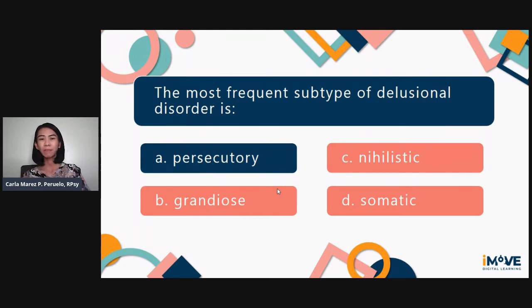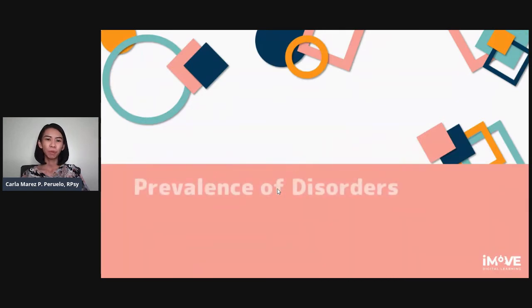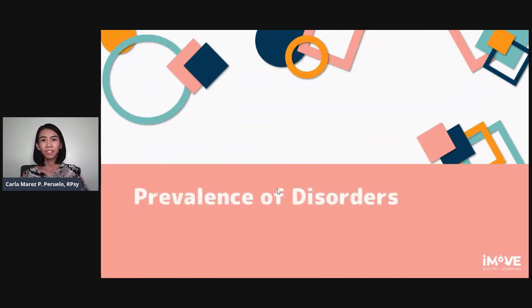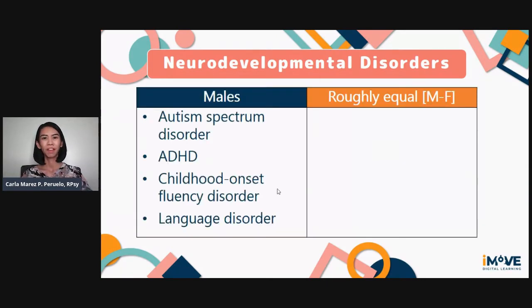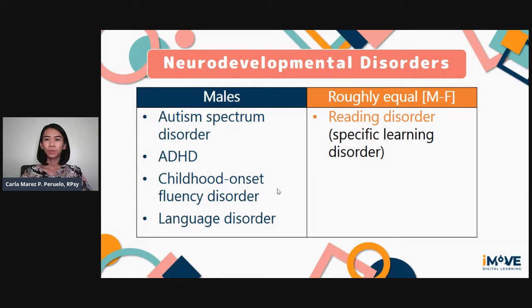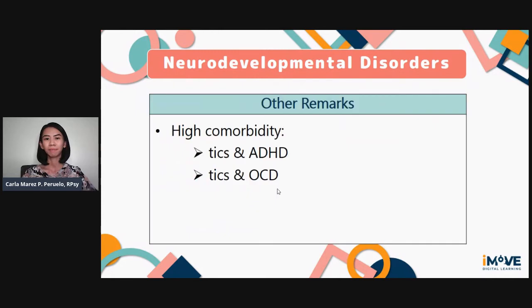We will learn this and more when we come to the discussion proper. We will discuss the prevalence of disorders based on DSM-5 chapters. Let's start with neurodevelopmental disorders. For this set of disorders, autism spectrum disorder, ADHD, childhood onset fluency disorder, and language disorder are more common in males, while reading disorder or specific learning disorder with the reading disorder specifier is roughly equal between males and females.